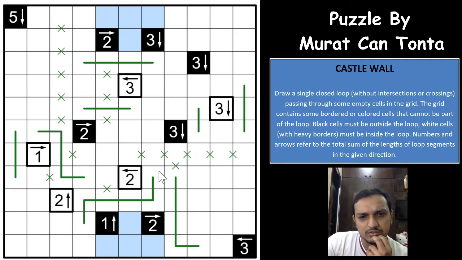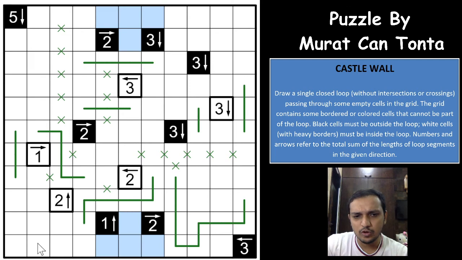Let's see if we get anything else. So you have exactly 2 loop ends, 2 loop segments for the 2 to be fulfilled, right? So this has to go up, this has to go up, and 1 loop segment is done. You need 2 more loop segments, right? It can be this way or this way, anyway. Or even single. Not sure how it will be, but let's see if we get anything else with that.